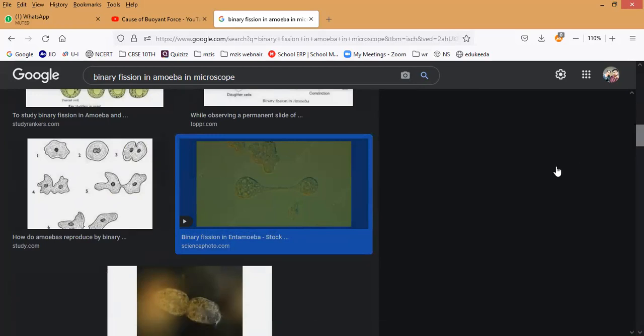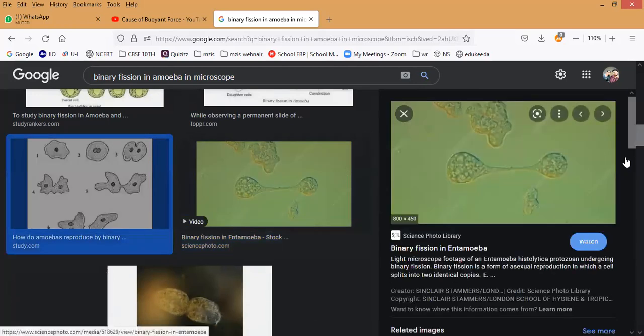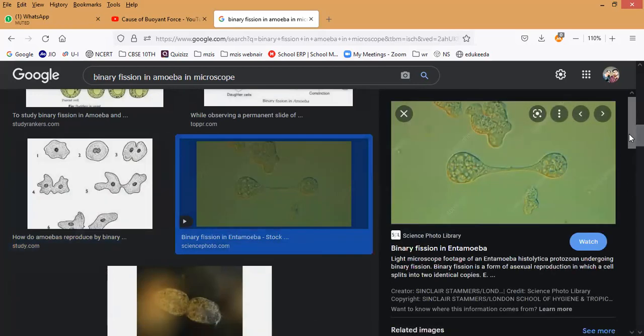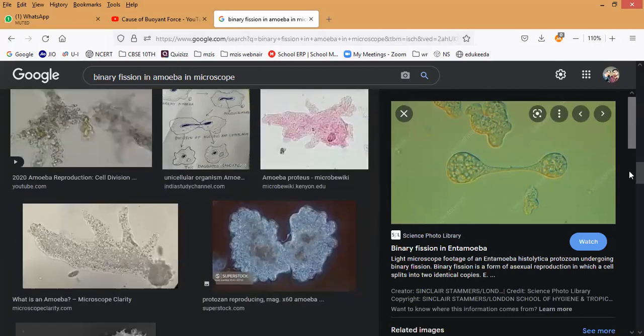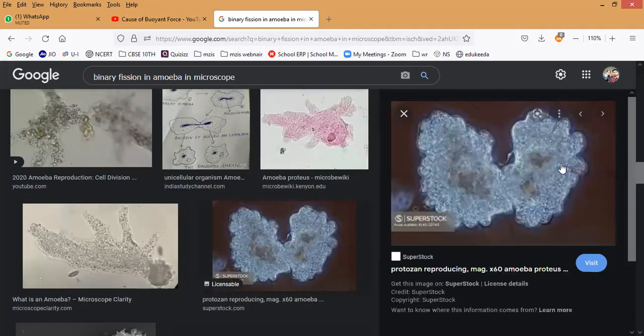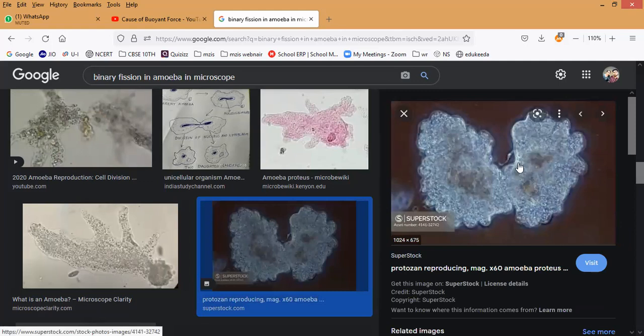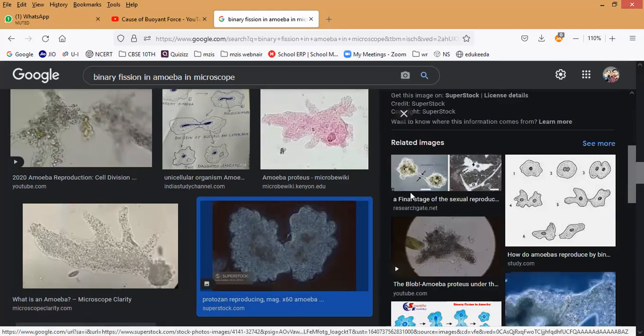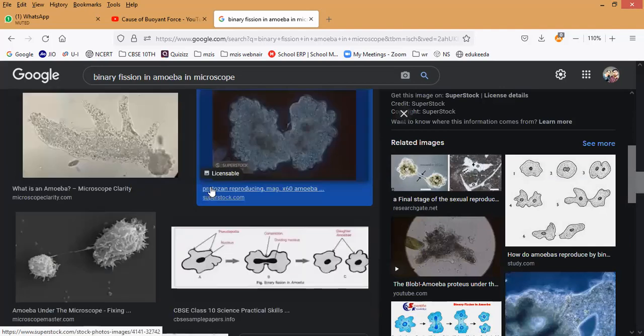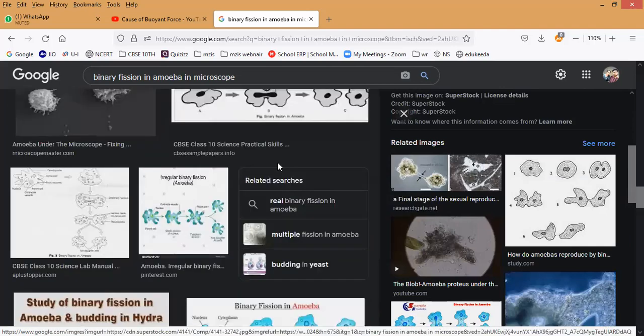This is the general diagram. Everybody can draw it, but these are the microscopic pictures. Here you can see first the nucleus, this is the original picture. You can see how the nucleus is separating and later the cytoplasm is separating, and they separate into two new individual cells. This is what we call binary fission in amoeba.